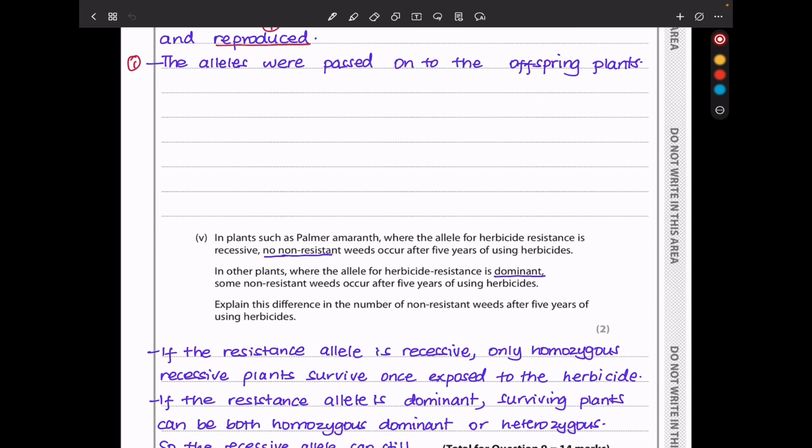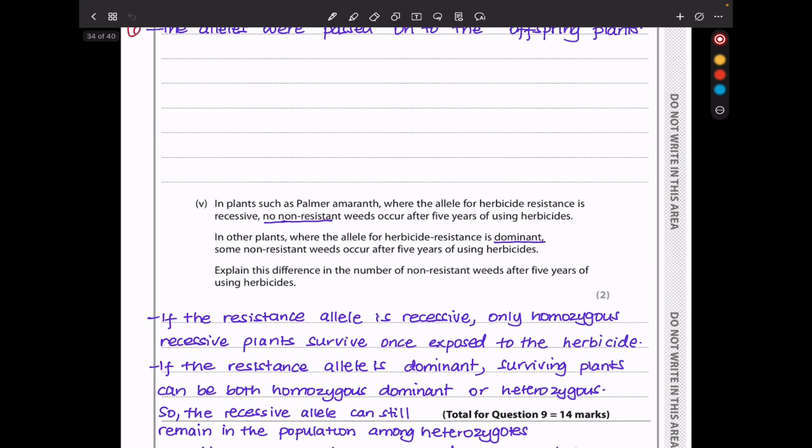In plants such as Palmer amaranth, where the allele for herbicide resistance is recessive, no non-resistant weeds occur after 5 years of using the herbicide. However, in other plants, where the allele for herbicide resistance is dominant, some non-resistant weeds occur after 5 years of using the herbicide.